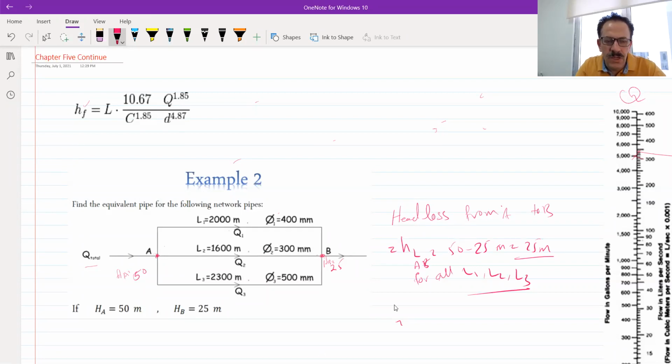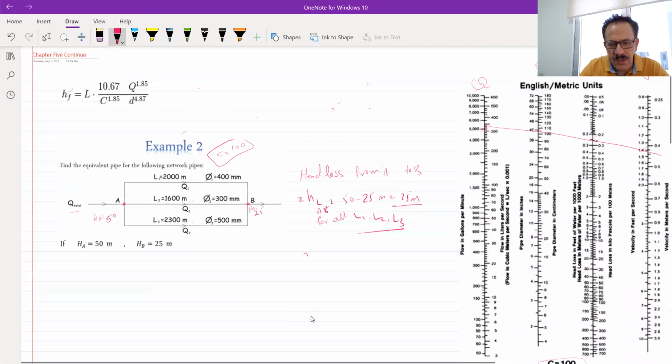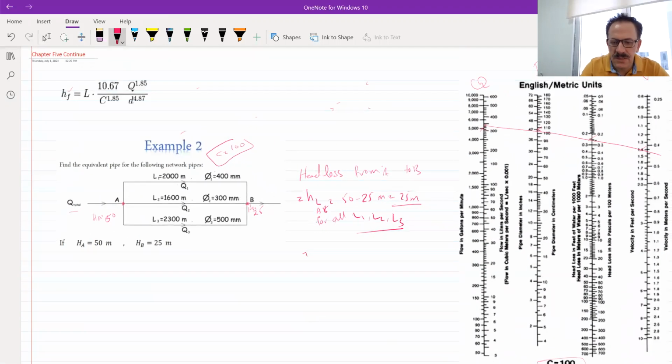Now, what can I take? Because the value of C is not mentioned here, you can use C equal to 100. Okay? Usually in the normal cases that we have, the C will not be mentioned. Otherwise, they will mention it.